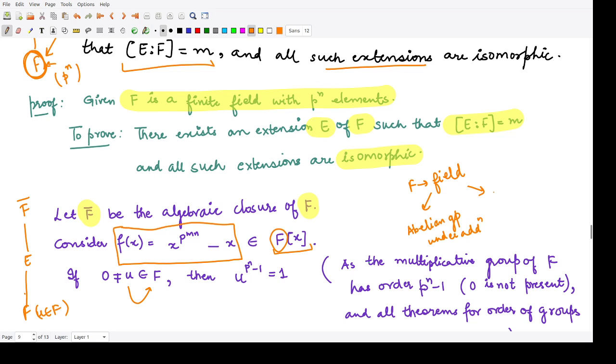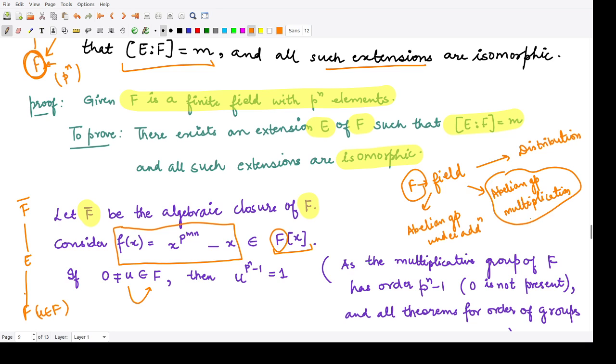Second thing, it forms an abelian group under multiplication. That means all the 5 properties for the group including commutativity are followed, and third is the distributive laws. So we say this F also forms the abelian group under multiplication.